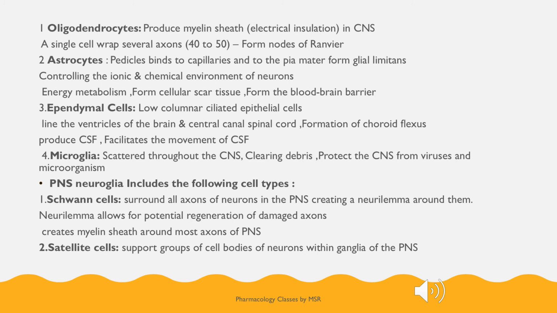And the next one are ependymal cells. They are low columnar ciliated epithelial cells. So if you remember, we told that ciliated epithelium is helping for the movement. So here these ependymal cells have this ciliated epithelium, which helps for the movement of the CSF, cerebrospinal fluid, and it is also present in the lining of the ventricles of brain, spinal cord and choroid plexus. They help for the formation of cerebrospinal fluid and their movement.